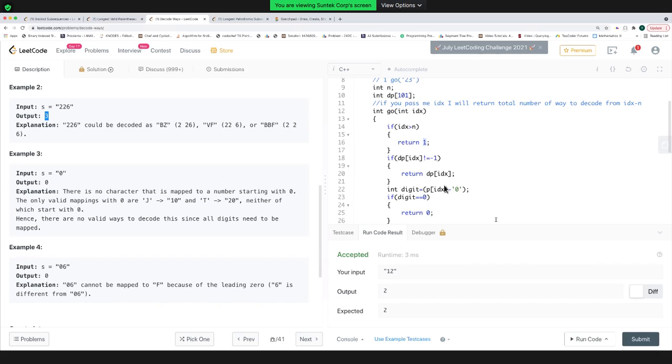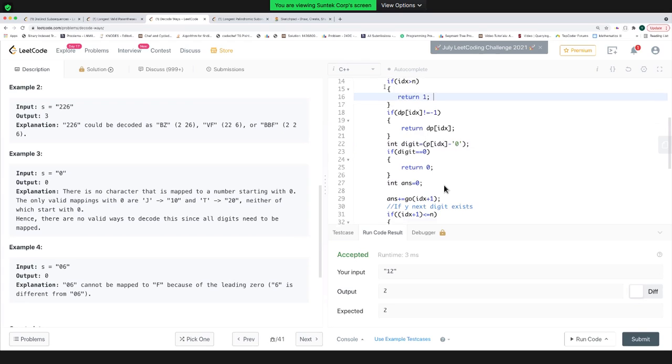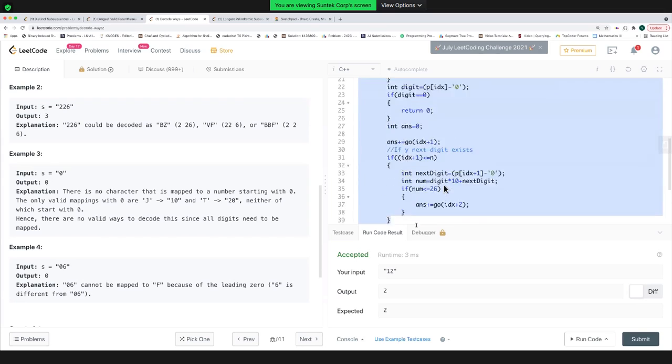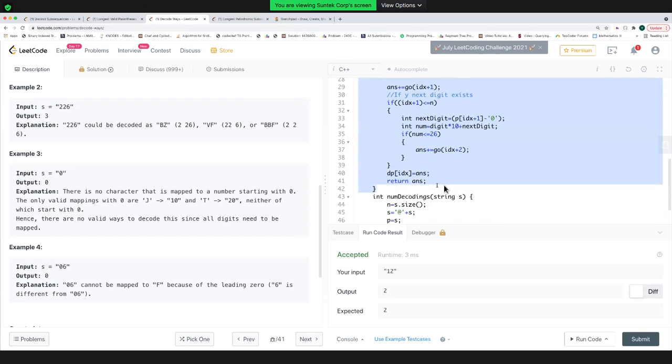Then if you get a 0, check for the digit before it. Yeah, Sriram. So yeah, you can add a condition, but that will be an overhead. So Sriram is asking me to add a condition which will check whether wherever I'm getting 0, and 0 is preceded by any other character apart from 1 or 2, then for sure my answer is 0. But that is already handled in this case. You don't have to do anything. Your Go function will take care of everything because I'm not doing any further calculation on all this.